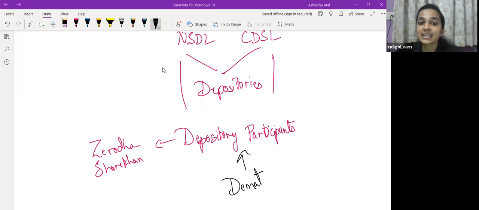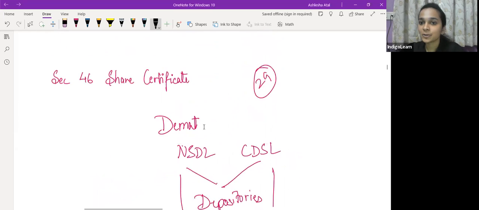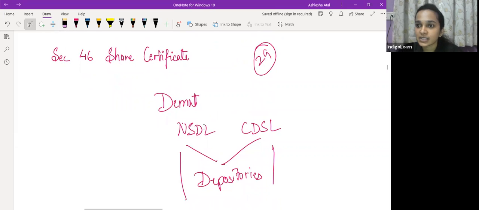Now it is when we talk of the concept of share certificate, हम जब share certificate के concept की बात कर रहे हैं, तो it becomes relevant for a private company, because private company के लिए it is not mandatory to dematerialize its security. Listed company है तो dematerialization is mandatory. Unlisted public company के case में भी they have to dematerialize securities. Exceptions are there. If you remember section 29 and rule 9A जो हमने किया था, so वहाँ पे we've understood what are the different unlisted public companies who do not have to dematerialize their securities. Say निधि companies, government companies जो है, इनको जरूरत नहीं होती अपने securities dematerialize करने की.